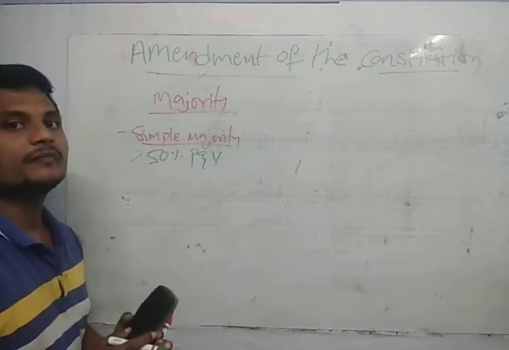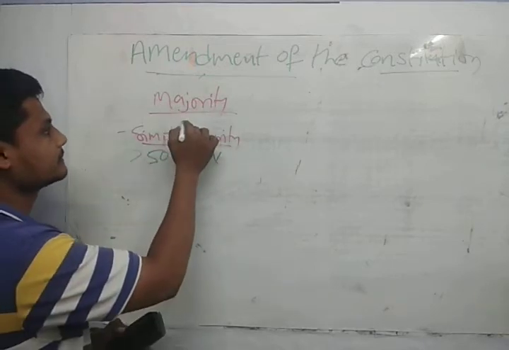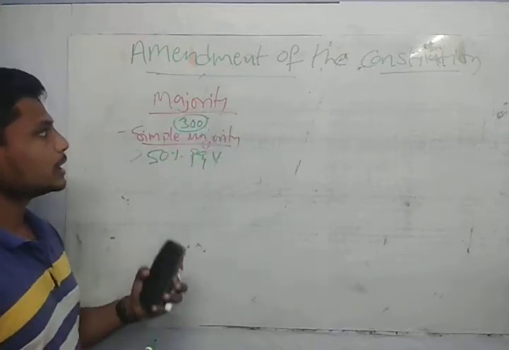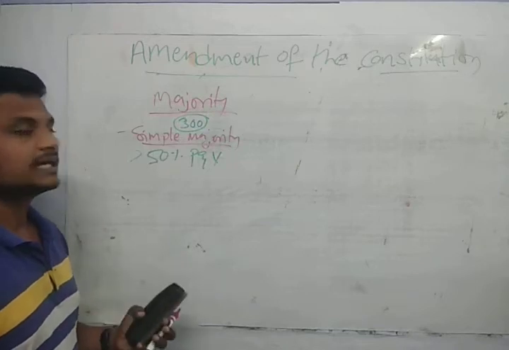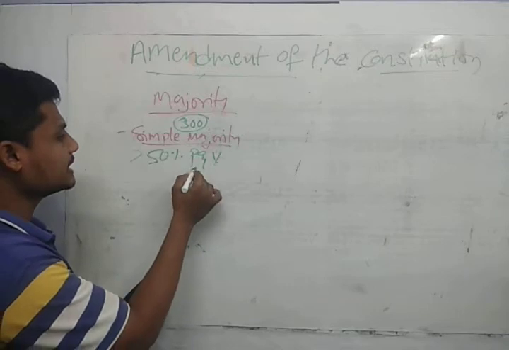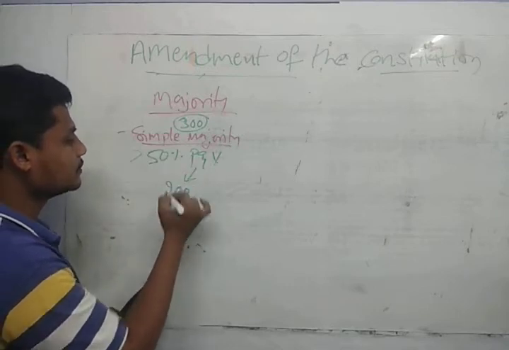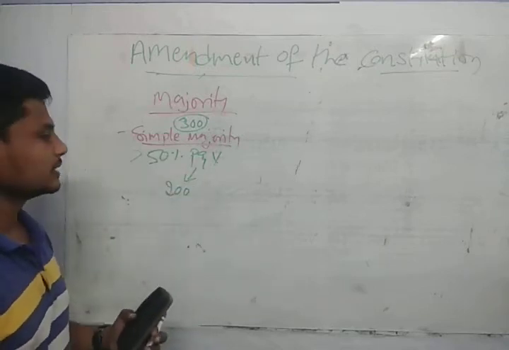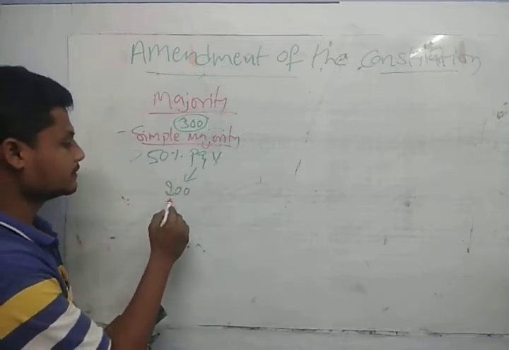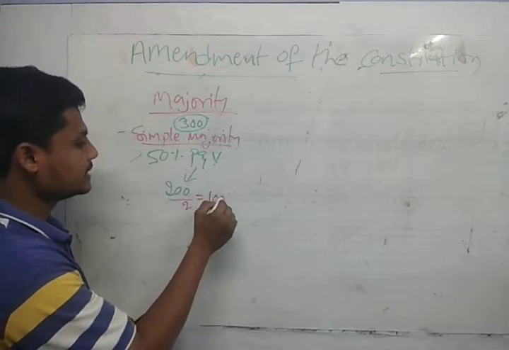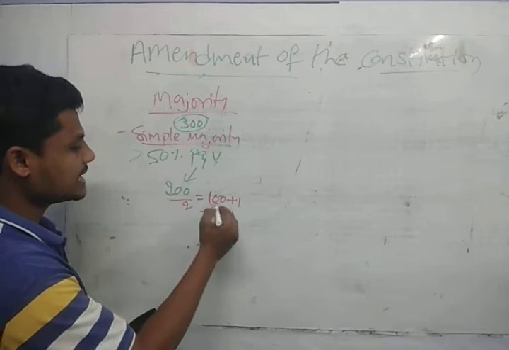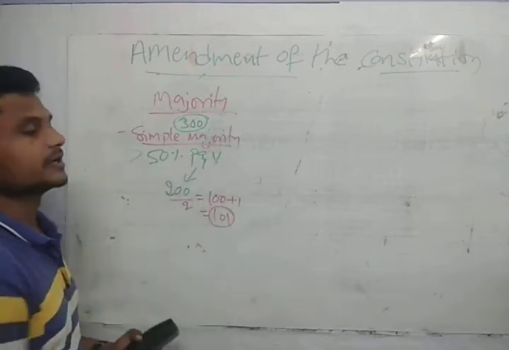Guys, if the strength of the house is considered 300, and the present and voting is greater than 50%. For example, the present and voting I take 200. Greater than 50% means 200 by 2, it is 100. So greater than 50% means 100 plus 1 is equal to 101. If I satisfy the 101, it is called the simple majority.